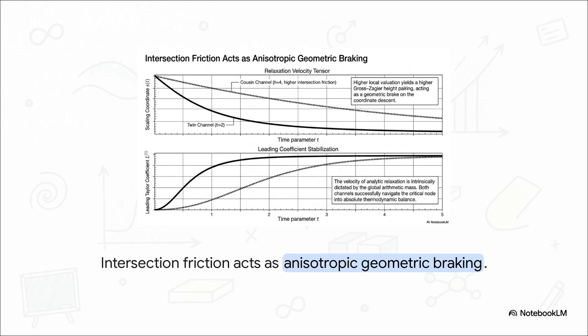We can actually observe this anchoring dynamic in action within the relaxation velocity tensor data. Look at the cousin channel. Because it has a higher local valuation, it yields greater intersection friction. It acts as a literal geometric brake. You can see its scaling coordinate descending so much more slowly into thermodynamic balance compared to the twin channel.